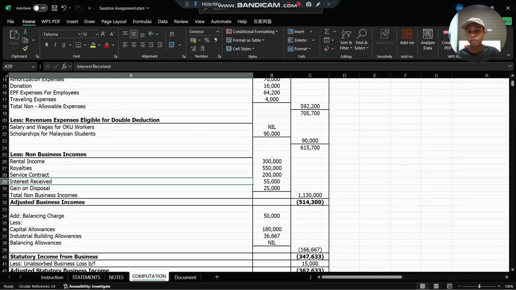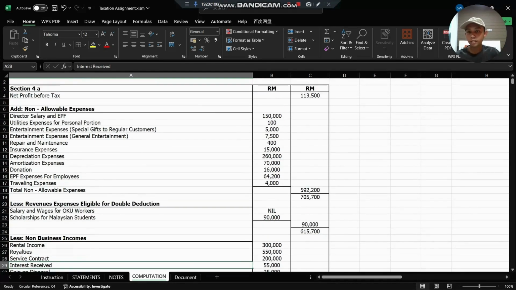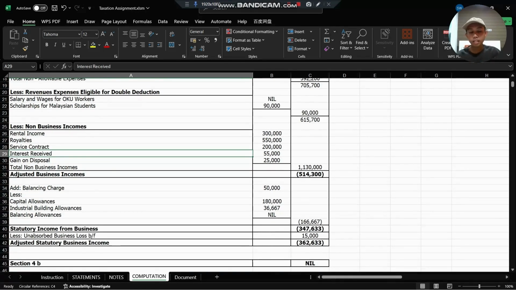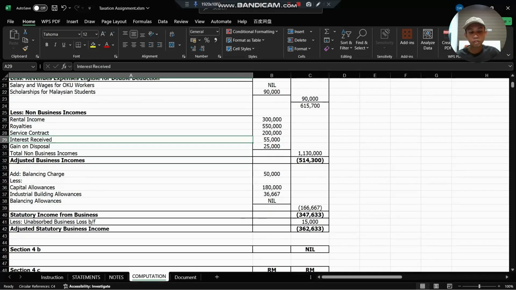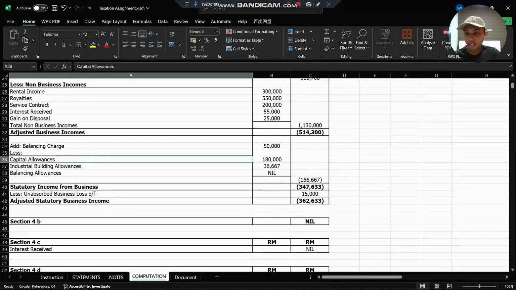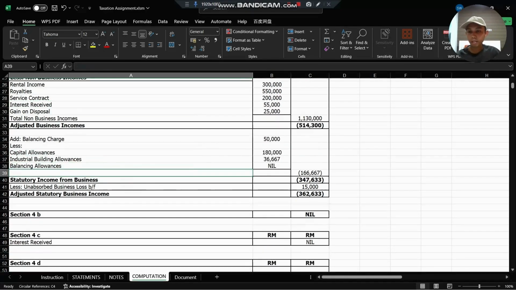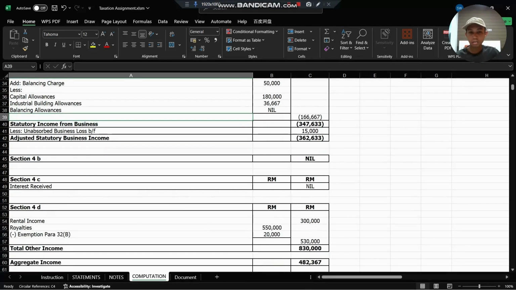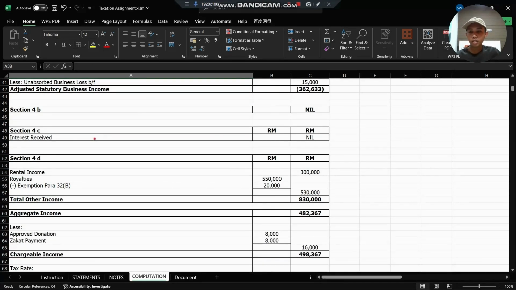And then after that we have to compare with the non-allowable expenses, less revenue expenses eligible for double deduction, less non-business income, and then we got the total adjusted business income is 540,300. After that we have to add balancing charge and less capital allowance, industrial building allowance, balancing allowance. And then we get the statutory income for business and less unabsorbed business loss brought forward. We got 15,000. After that we get the total adjusted statutory business income. Alright. For total adjusted statutory income, we get 362,633. Alright. For the interest received, we got nil.